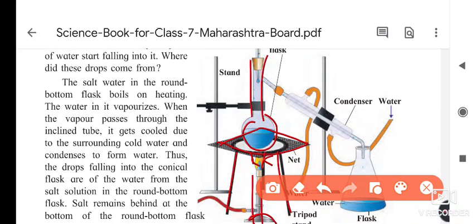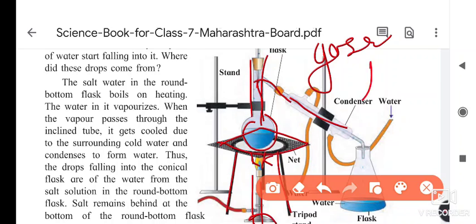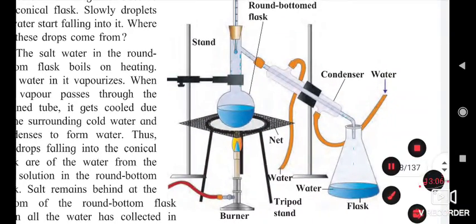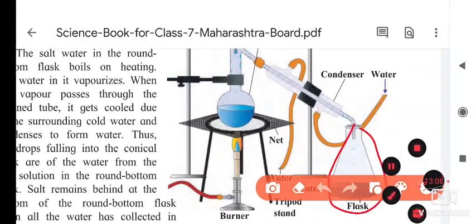And as you know that water vapors are lighter than the water, so it moves upside, and via this way it enters into the condenser. In the condenser, due to the cold temperature, the water vapors condense, which means the water gaseous form turns into the liquid. This process is called condensation, and that liquid is collected inside this flask.